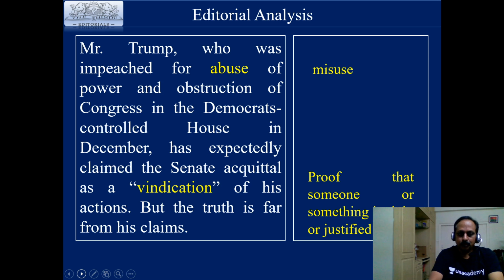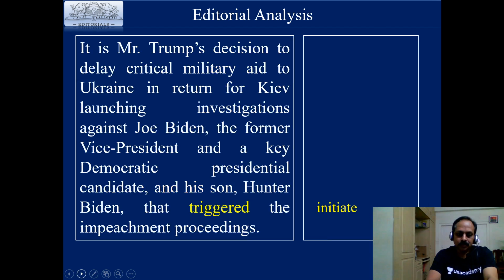Vindication, that is also an important word. Vindication of his actions. Proof that someone or something is right or justified. It talks about justification. So after the acquittal, the president felt his actions could be justified.